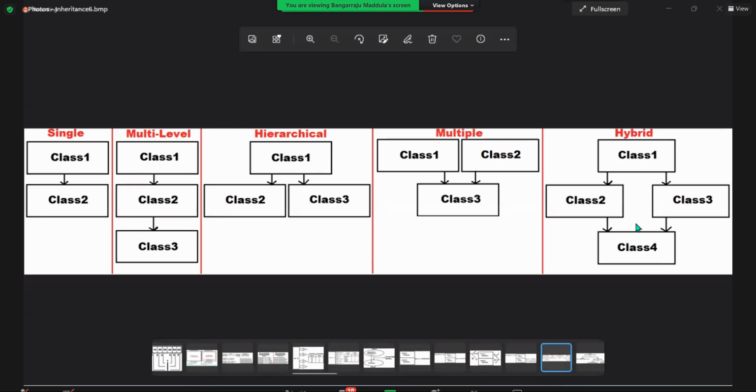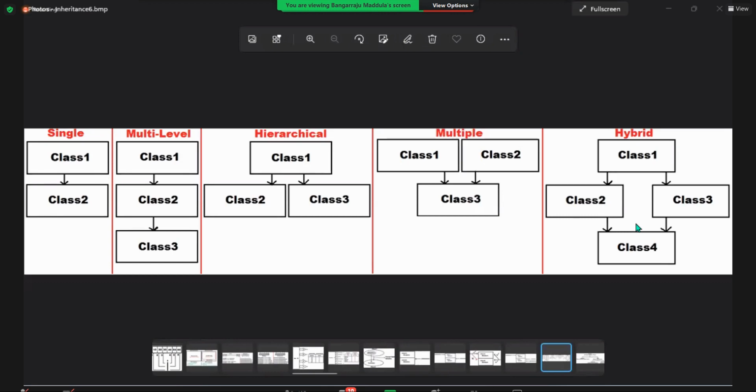Don't come up with just 2 childs. I did not say that. One parent, multiple childs is hierarchical. Next, multiple parents, one child. Then hybrid is a mixture of all these things: a combination of multi-level, hierarchical and multiple, all combined together. That is your hybrid inheritance.